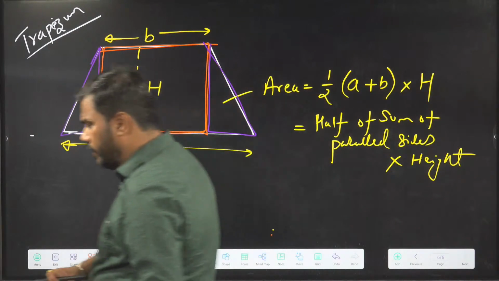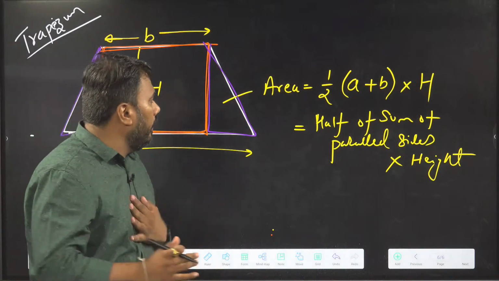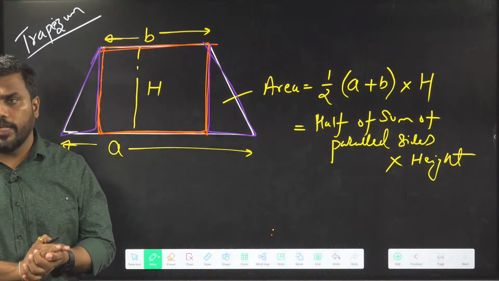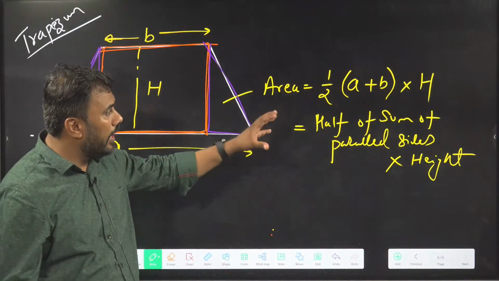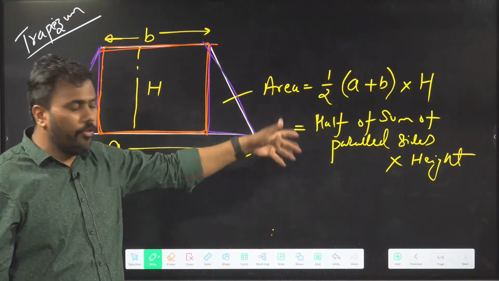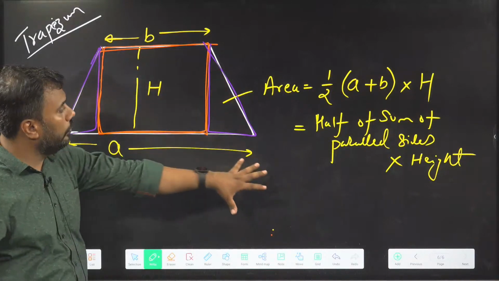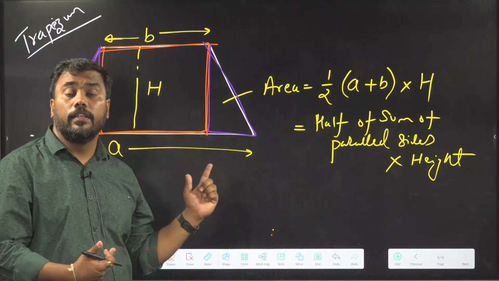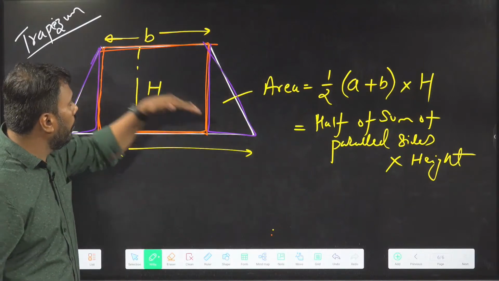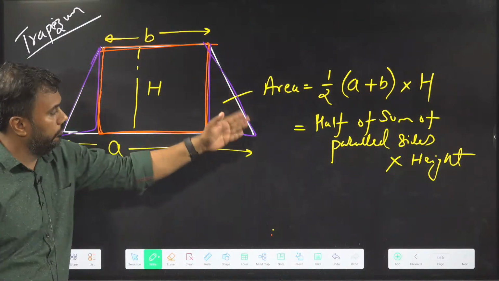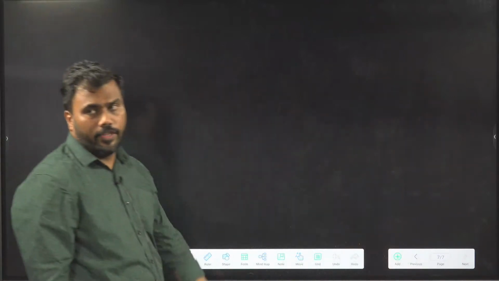Once you try to do it by yourself, if you are not getting this formula correctly, then I will try to help you. Okay, but that will be covered in some other class. Right now the result is important. Proof is not important right now. So area of trapezium is also now covered. Trapezium is a special quadrilateral in which two of the sides are parallel and two are not. So quadrilaterals are covered now.